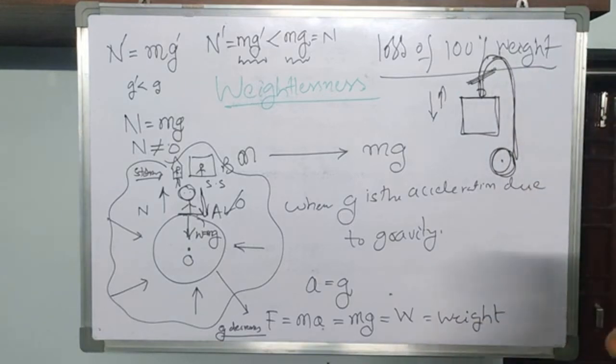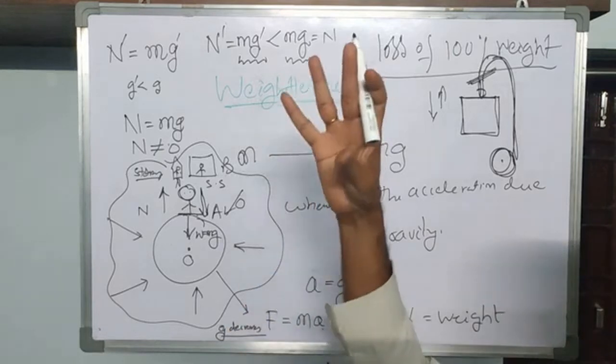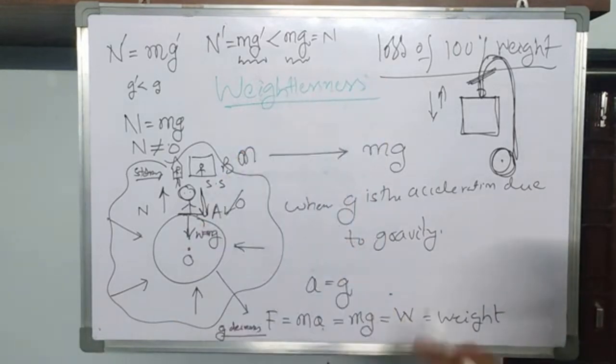Then what happens here? Then you lose your weight 100%. Then you feel that you are almost flying. Suppose that this is going to happen, then you will be just feeling free. That means you are just floating off the surface of this lift.